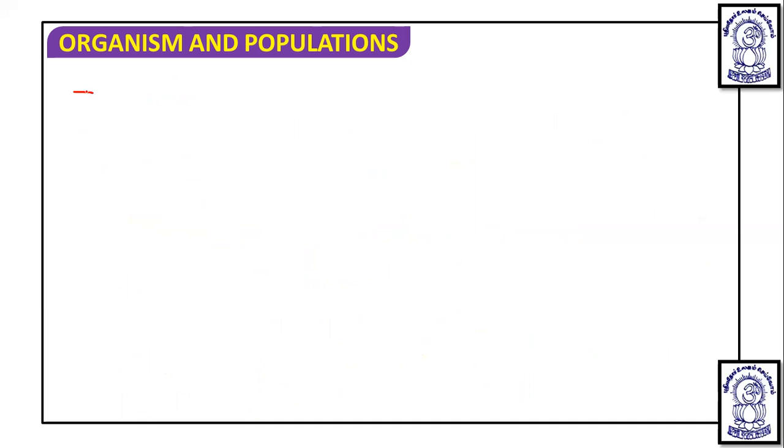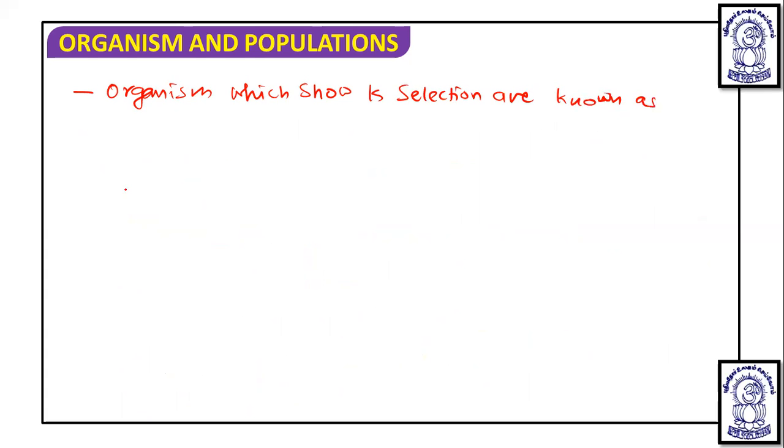And the organisms which show K selection are known as K strategists or K selected.